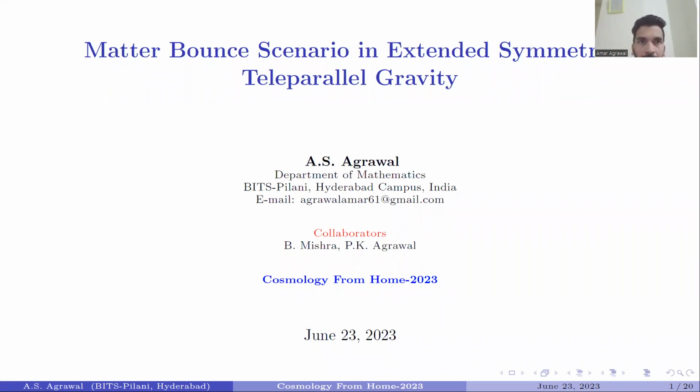Today I will talk on the Bounce scenario in extended symmetric teleparallel gravity. This work was done in collaboration with Yulata Mishra and PK. In this work, we have reconstructed an f(Q) model that can produce a solution for the stability nature of our model. We have studied it through the scalar approach.